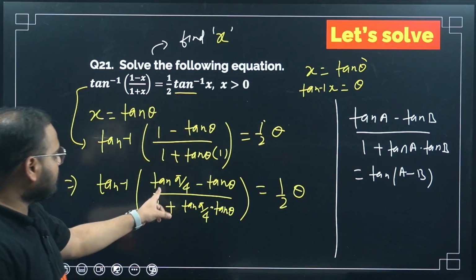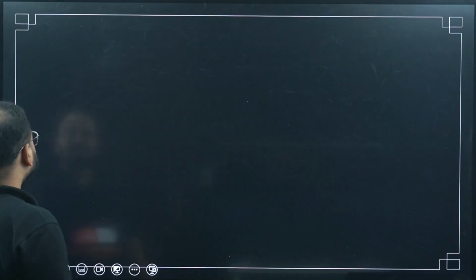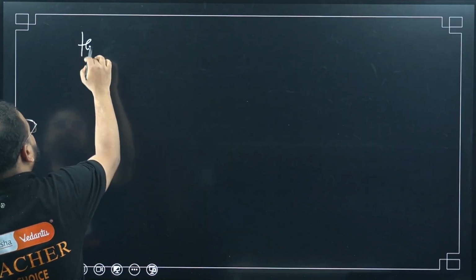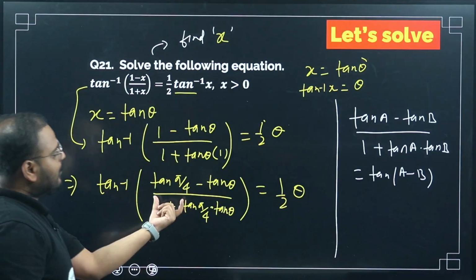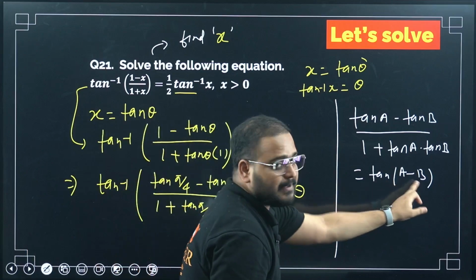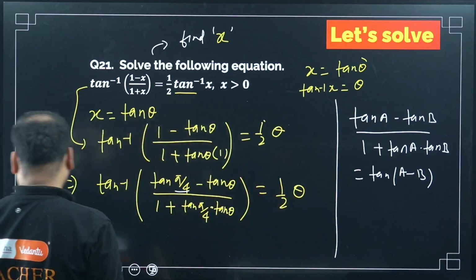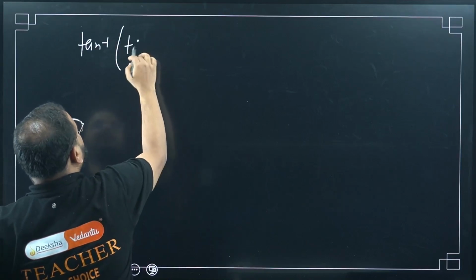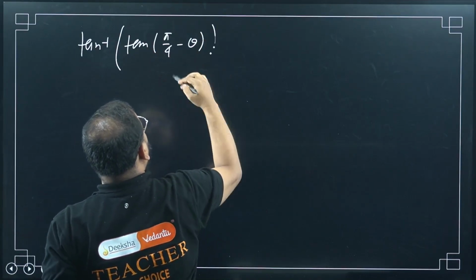Okay. If I do that, what is going to become? Tan of pi by 4 minus tan theta. Please check. It will become tan inverse of... Okay. Tan inverse will remain same. And this will become what? Tan of pi by 4 minus theta. Tan A minus B. What is A here? A is pi by 4. And what is B here? Theta. So I can apply this and get it as tan of pi by 4 minus theta. Close this. Now what is left here?